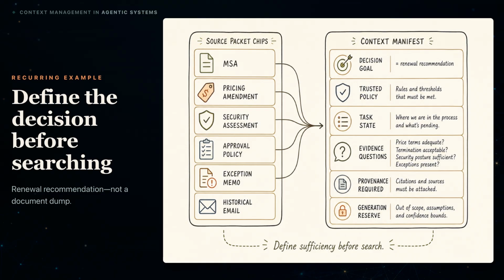Every consequential claim needs a source identifier, version, and effective date. The answer also needs enough reserve for a recommendation, unresolved risks, and citations. That manifest tells the system what sufficient context must contain.